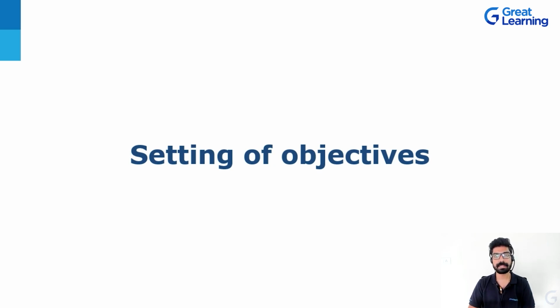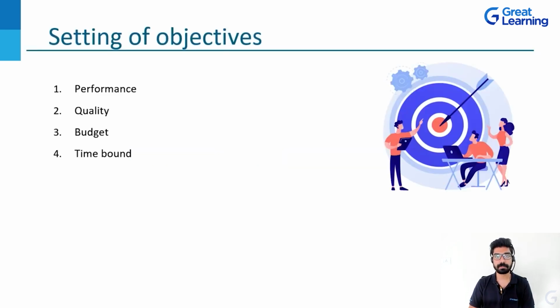So in order to get that thing done, you would be having certain other small tasks and objectives to fulfill in order to achieve that in the long run. So let us look into these objectives and how to set objectives. Setting of objectives includes performance, quality, budget, and time bound. These are the four main factors that need to be considered while you are setting any objective.